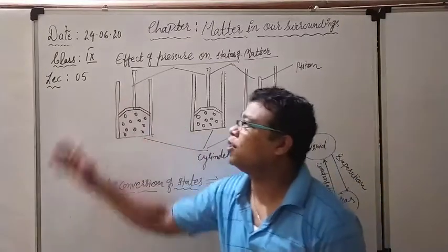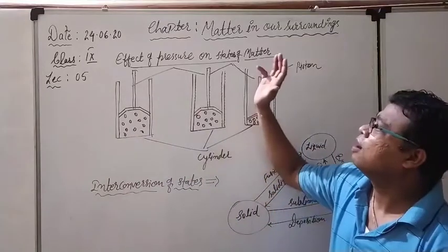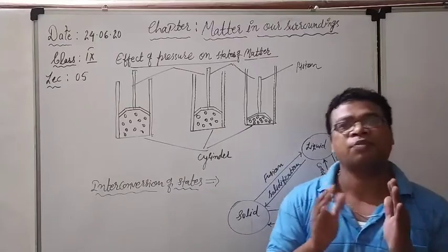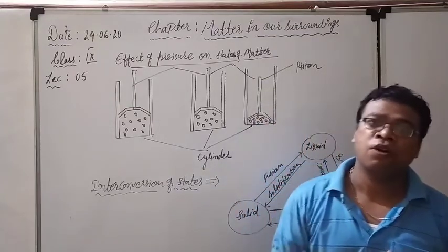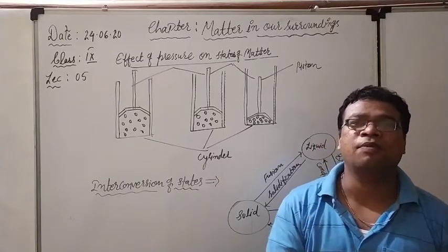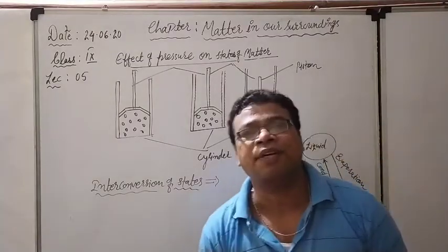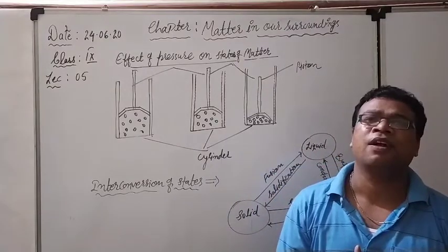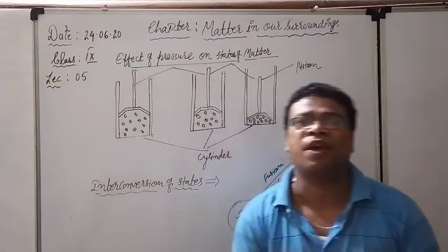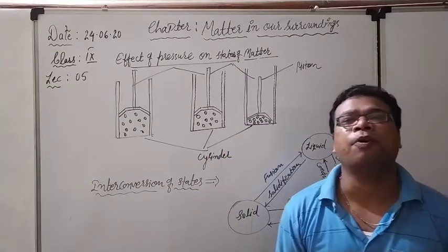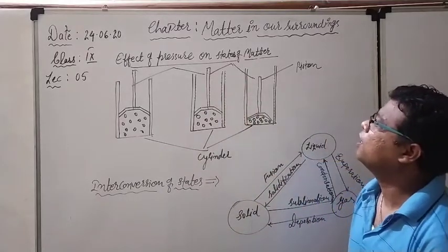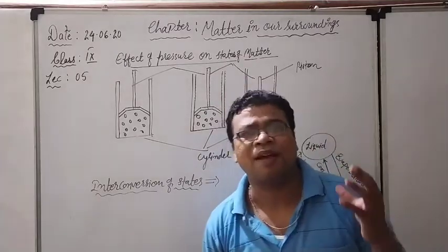Right now, see, this is our lecture number 5 for the same chapter, matter in our surroundings. And right now, we have seen the effect of the temperature on changing the states of the matter. How the solid is converted into the liquid state, and after that, how liquid is converted into the gaseous state. What is the latent heat of fusion? What is the latent heat of vaporization? All the things we have talked about, including the melting point and boiling point here. Right now, see what is the effect of pressure on the states of matter. That is the phenomena we have to understand.